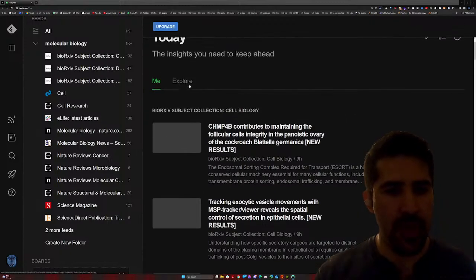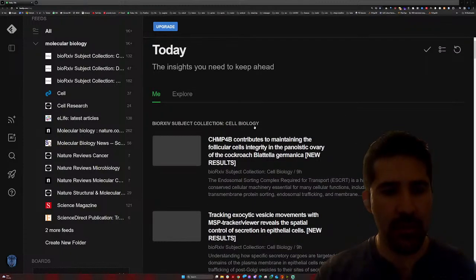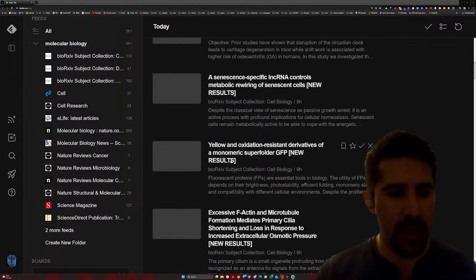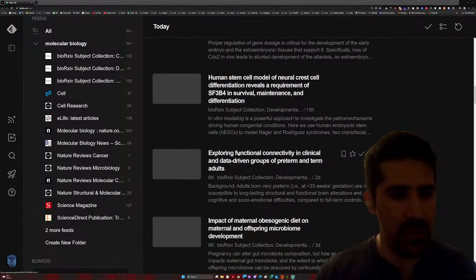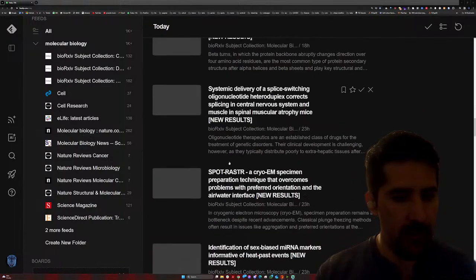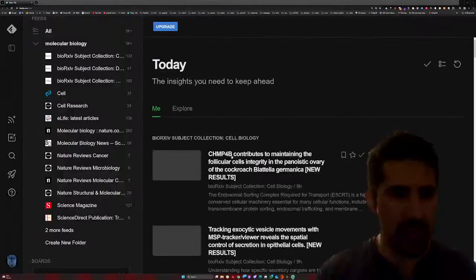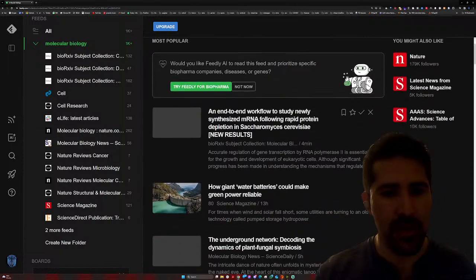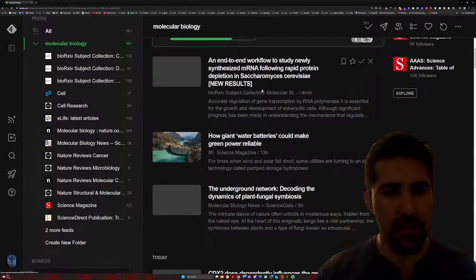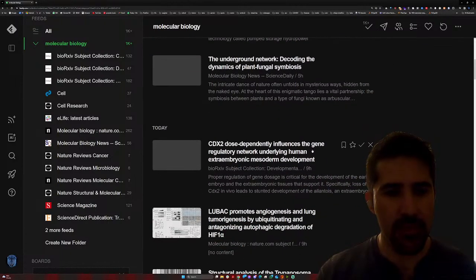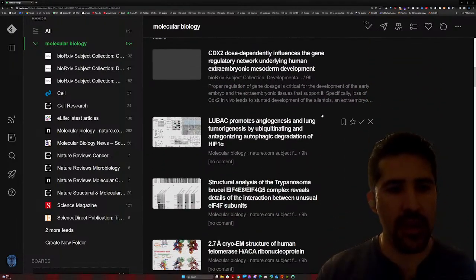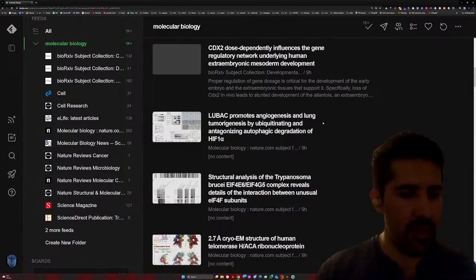For example, today I have different feeds from bioRxiv. Then I have some others from, let's see, this is all bioRxiv. So it seems that we're looking at too much bioRxiv here, but when I load all my molecular biology feeds, we can see that there's not only bioRxiv, but also Science Magazine, molecular biology news, and so on. So we can try to find an interesting paper that we may see.